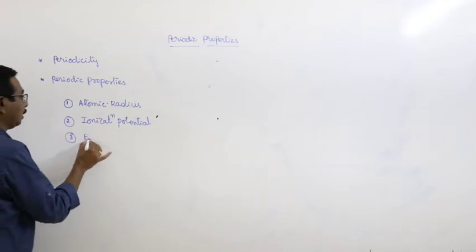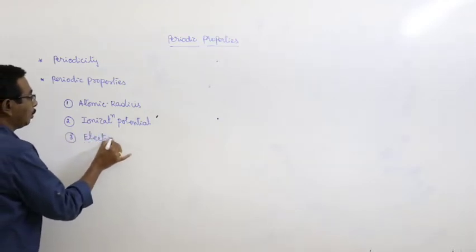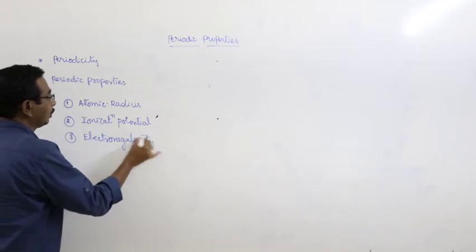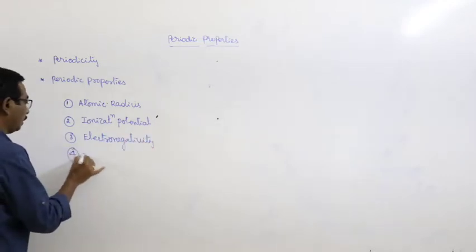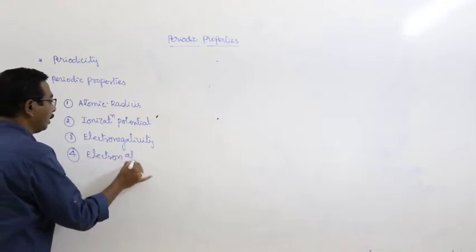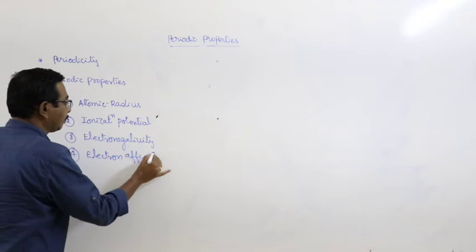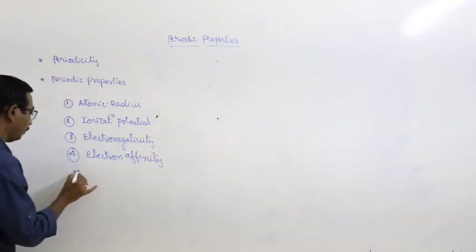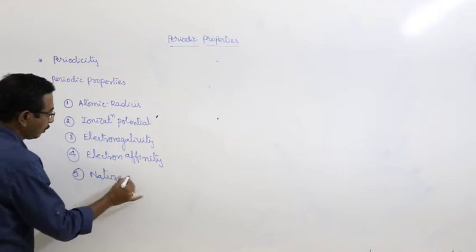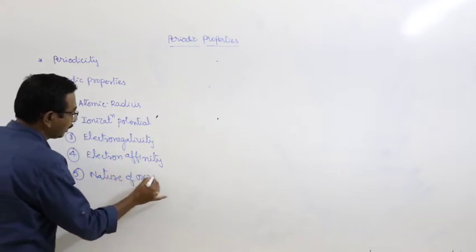Third one, electronegativity. Fourth one, electron affinity. Fifth one, nature of oxides.